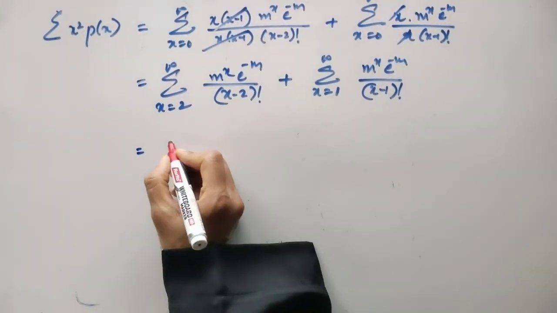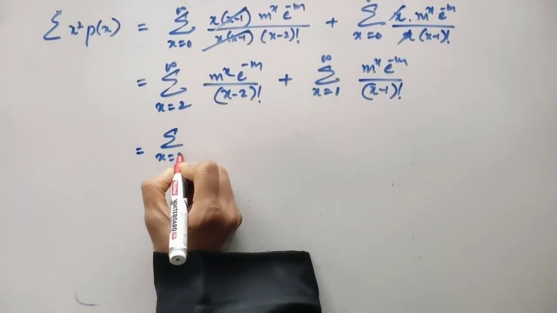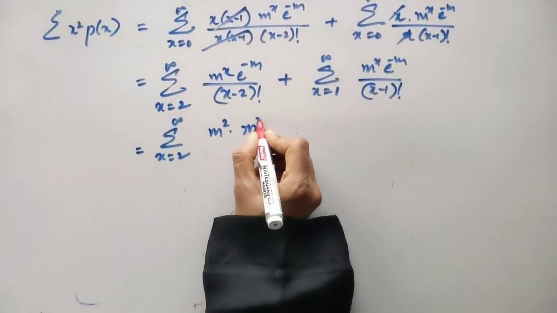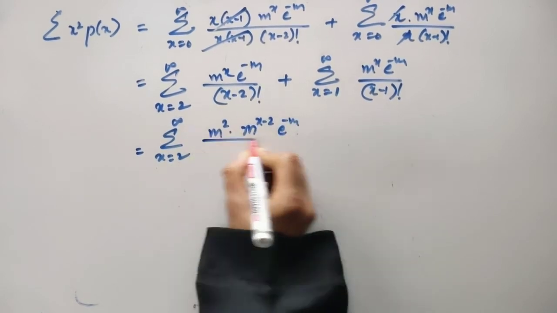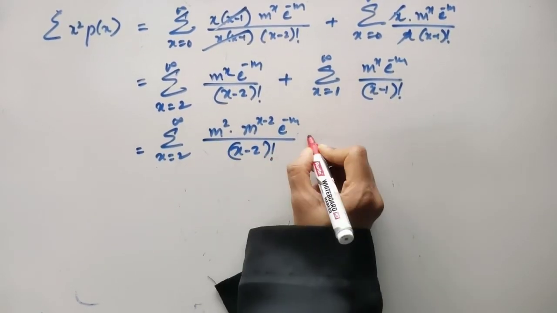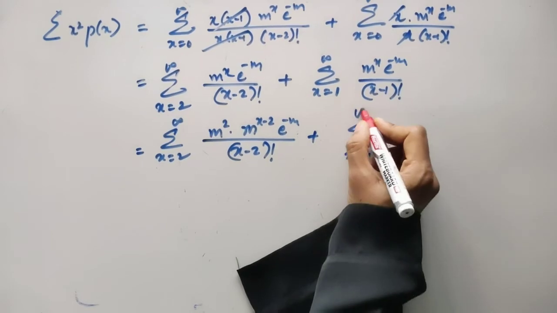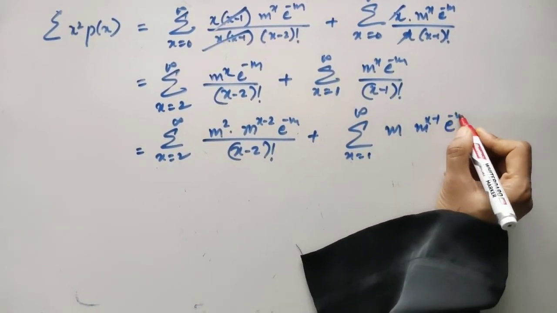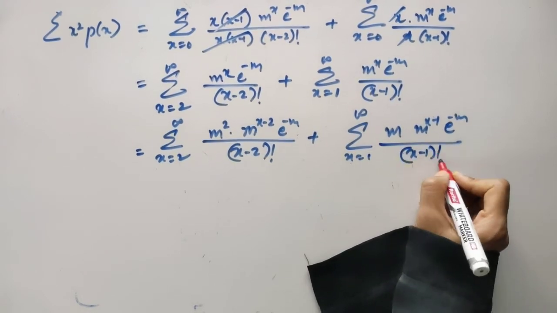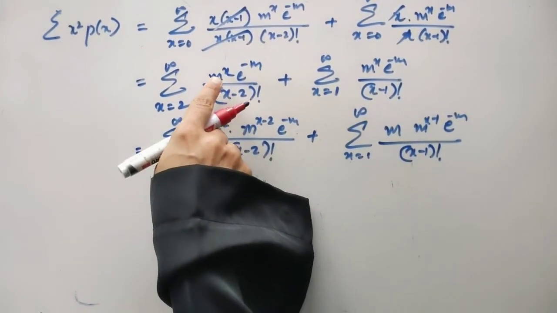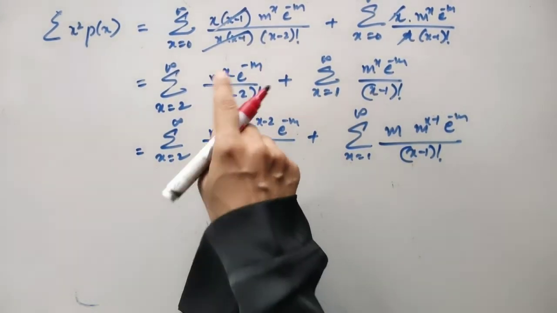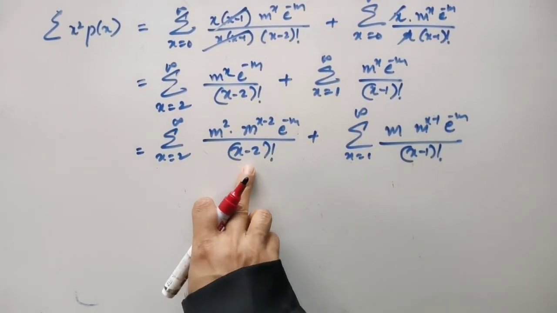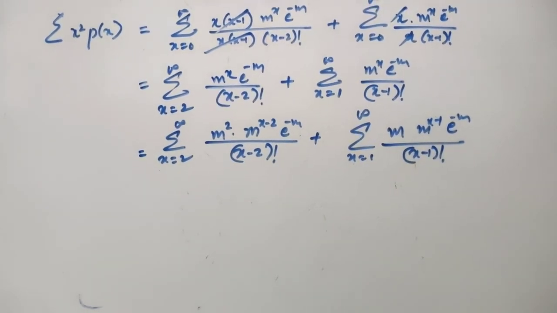So I will take summation x going from 2 to infinity. I'll expand it as m square into m raised to x minus 2 into e to power minus m divided by x minus 2 factorial, plus summation x going from 1 to infinity m into m raised to x minus 1 e to power minus m divided by x minus 1 factorial. Now whatever you have in the denominator, that same split we should do with the m power. Whatever power of m we have, we have to split it accordingly. Just see the denominator, you will understand how to make a split.